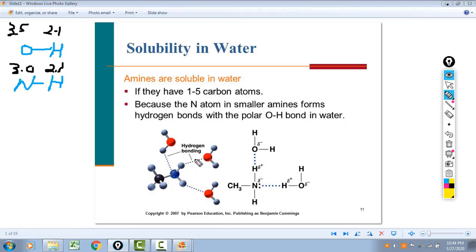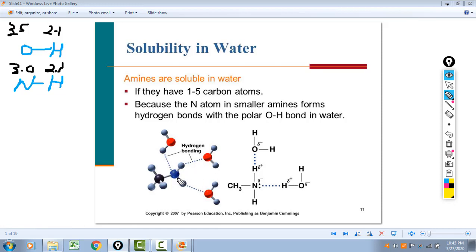So again, they're showing a methylamine here. This is the same compound here, methylamine, primary amine, 2 hydrogens. They're showing a hydrogen bonding with water. So here's the red atom, the oxygen, partial positive on this hydrogen, being attracted to the oxygens, hydrogen attracted to the oxygen. And then here's a hydrogen of water, which is partially positive, being attracted to the partially negative